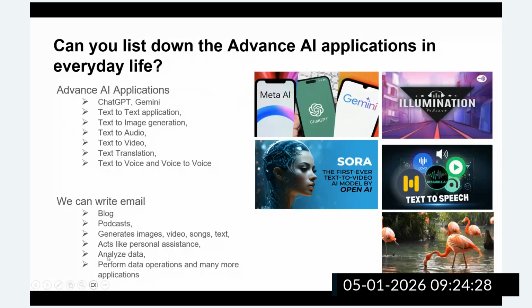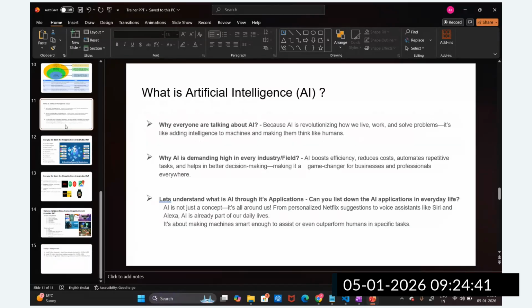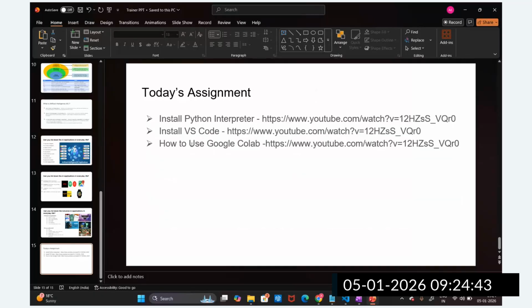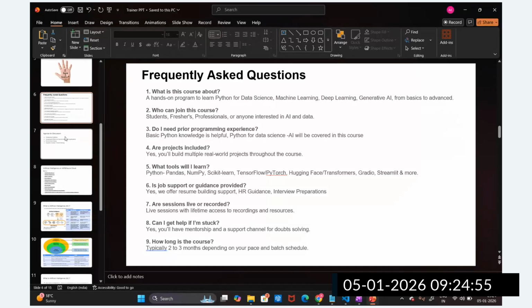And today's assignment is for you guys: to install the Python interpreter. I am going to install this tomorrow, and I will provide the installation guide. But just go through the recording, which I will provide here, and watch how to install this. Tomorrow's session I will implement it, right? How you can install Anaconda Python and how you can set up the Python environment, guys. So tomorrow's session we are going to understand that.